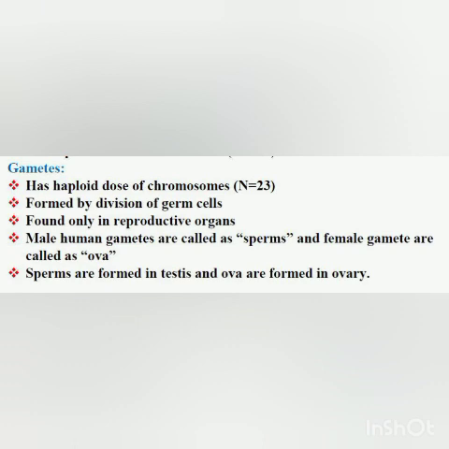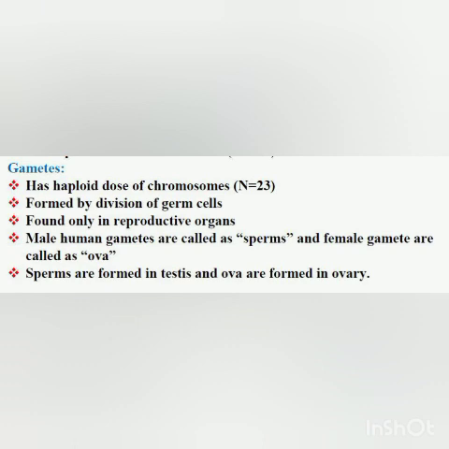So, the sperm, which is the male human gamete, is formed in the testes. The male reproductive organ is the testes. So, the sperm is formed in the testes, and what is the female reproductive organ? That is the ovary. Okay, and here the ova is formed. Is it clear to all of you? What is the difference between the two? So, the sperms and ova are actually the gametes, and they have half the number of chromosomes. Is it clear to all of you?